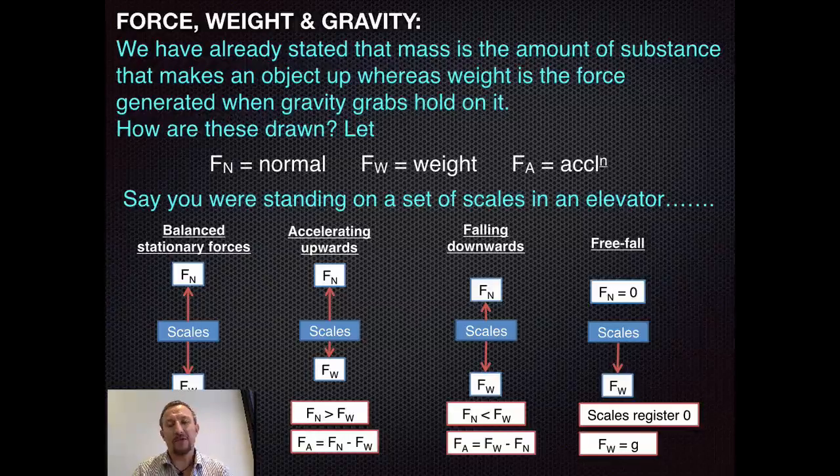So these four scenarios can be applied to a variety of different setups, and what you've got to be able to do is work out, well, if I'm pulling in this direction and there's a force acting in the opposite direction, I'm going to have to take those forces away, and what's left over will be the net force.